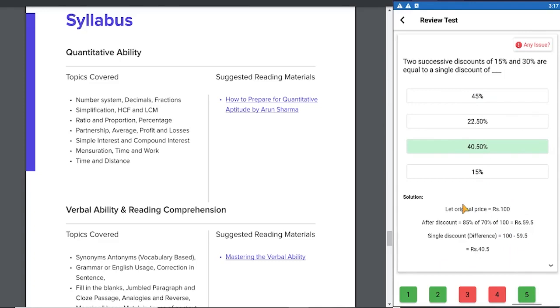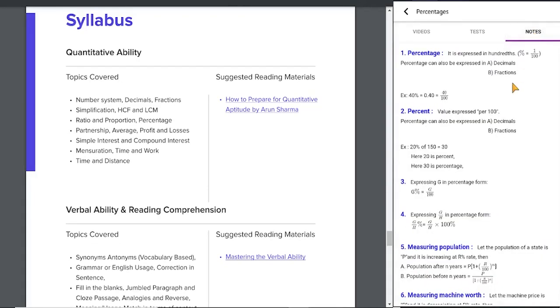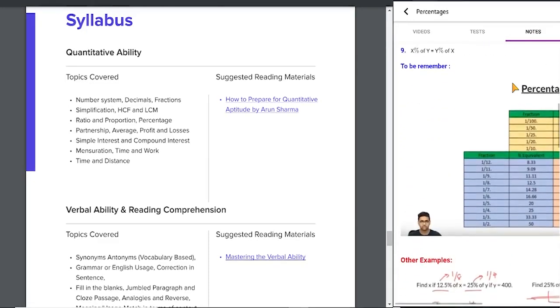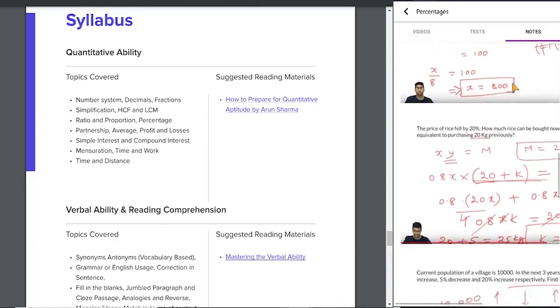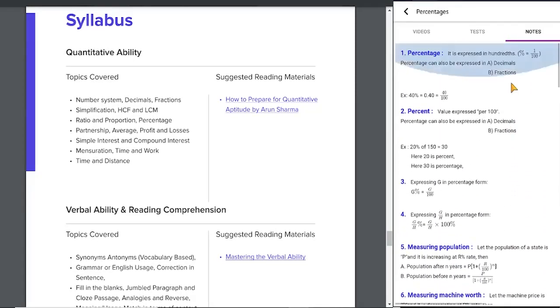So you can see we have covered not only the answers but solutions and time analysis for the tests. Now for every topic we not only cover the videos and tests, but also we give notes which will have formulas and shortcuts for that topic or subject. So you can see for percentages we have a detailed note page. So you can use the formula or solved examples which will act as notes. So we cover videos, tests and notes.